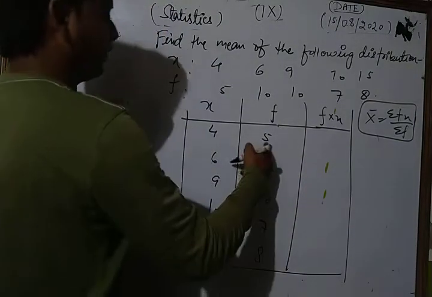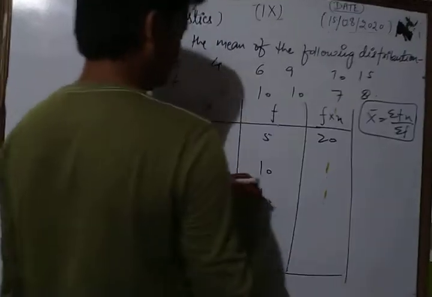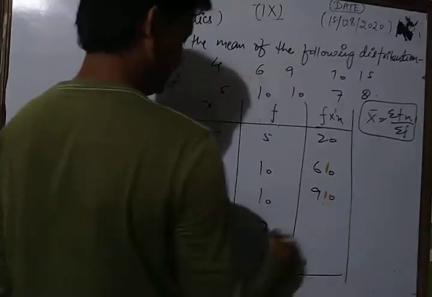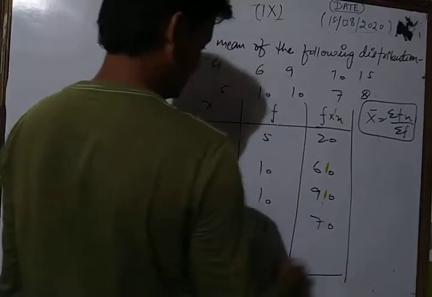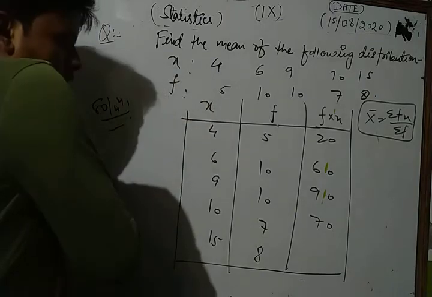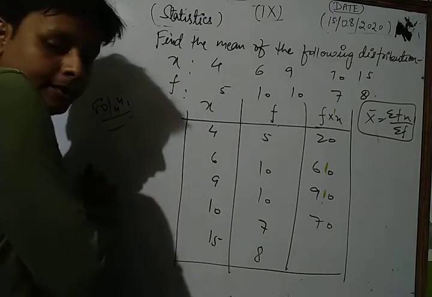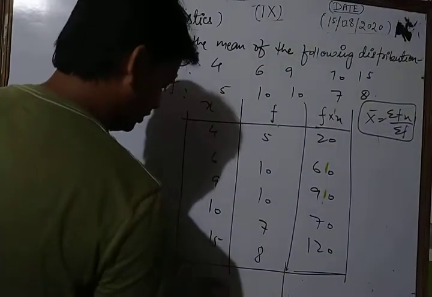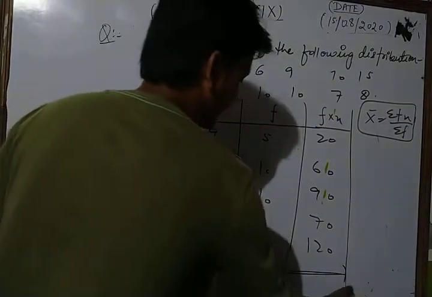So we have 5 times 4 is 20, 6 times 10 is 60, 10 times 9 is 90, 70, and 15 times 8 is 120. Now we get the totals.